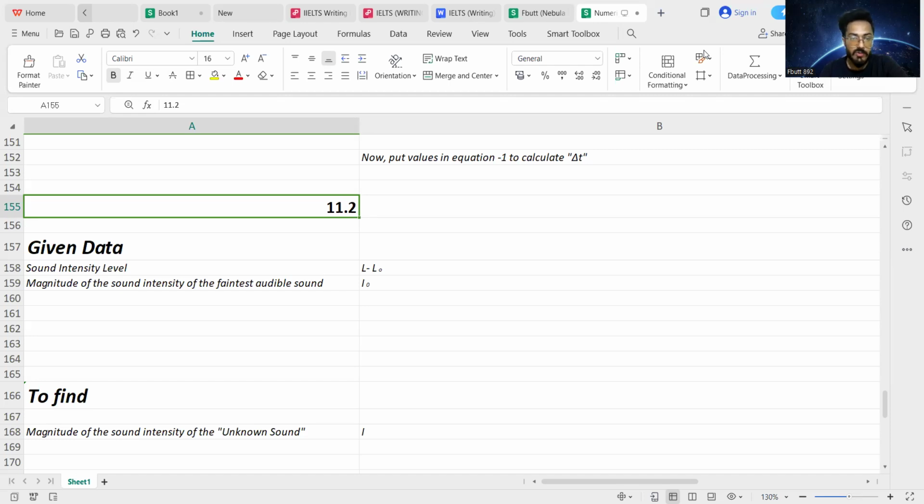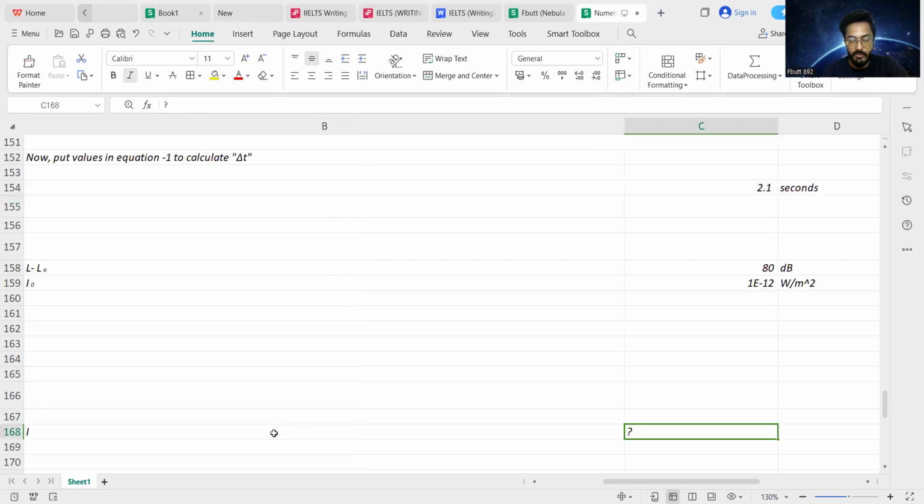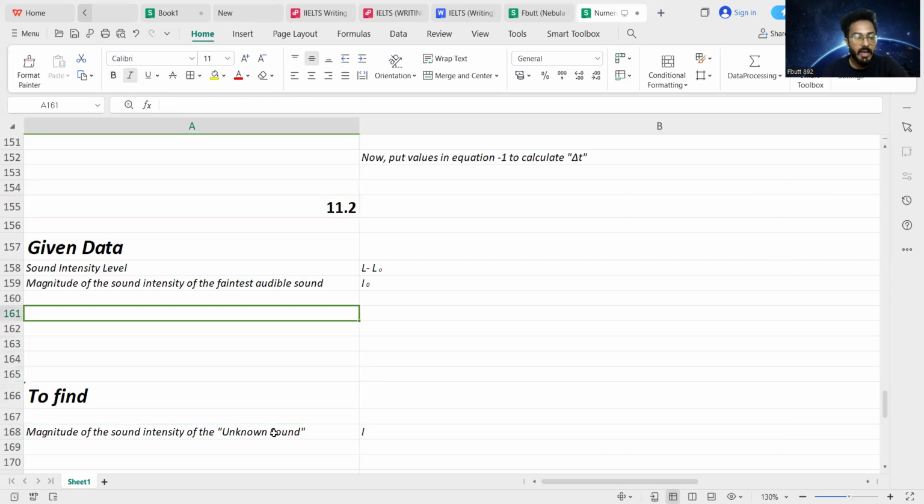Today we are going to complete numerical 11.2. Without wasting any time, I'm going to read the statement of numerical 11.2, which you can see on your screen on the Excel sheet. The statement is: if at Anarkali Bazaar, Lahore, the intensity level of sound is 80 decibels, what will be the intensity of sound there? So we have to calculate the magnitude of the sound intensity of an unknown sound at Anarkali Bazaar, that is capital I, which we have to find.